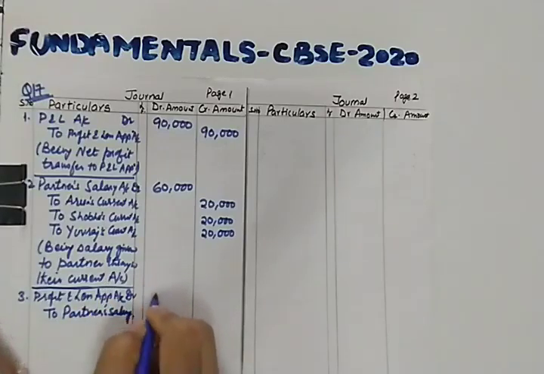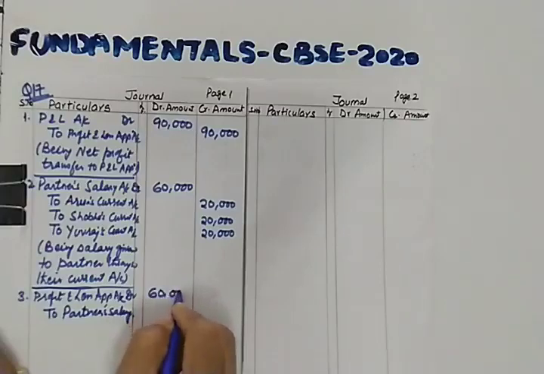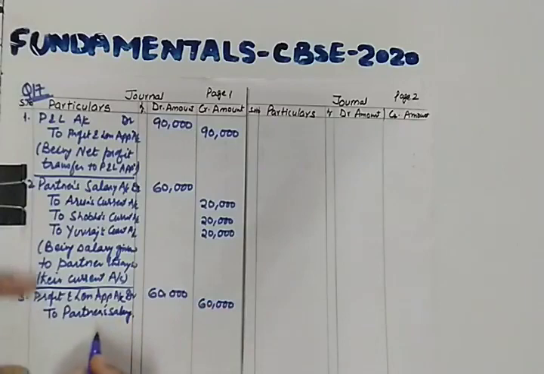Partner salary account, it will be 60,000. Here you need to be very careful that whatever you are giving to the partner, you have to pass 2 entries for that, being partner's salary,